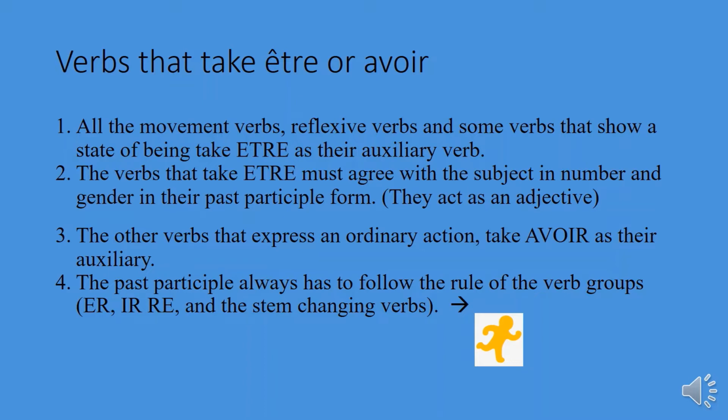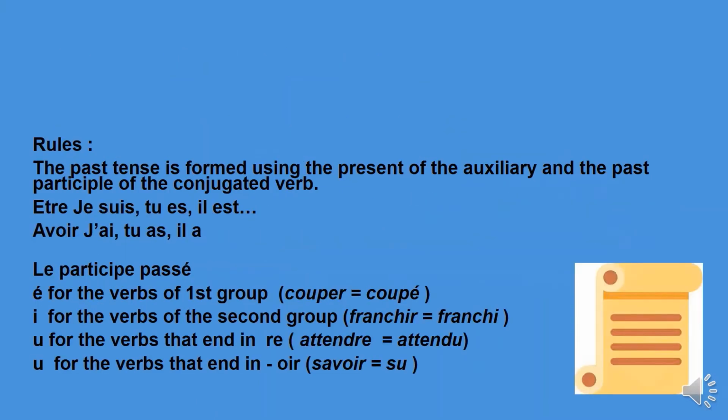The other verbs that express an ordinary action take avoir as their auxiliary. And the past participle always has to follow the rule of the verb groups, er, ir, re in some cases, because some of the re are irregular verbs.